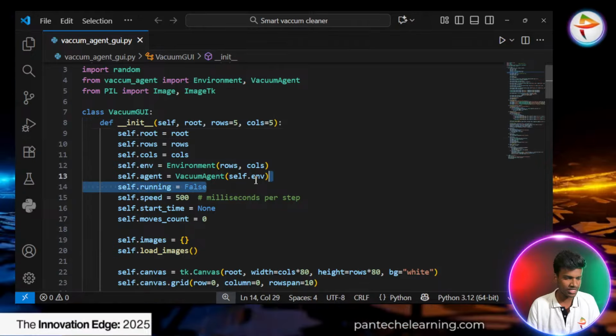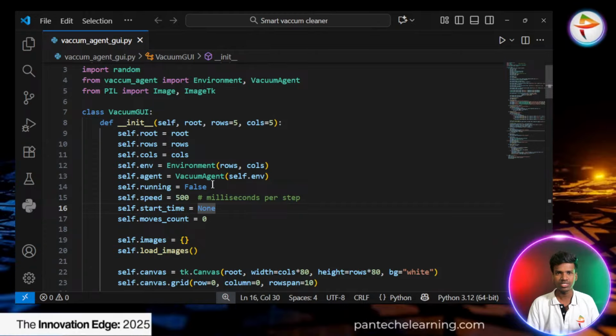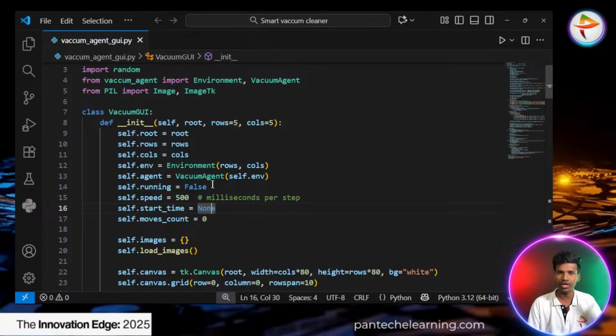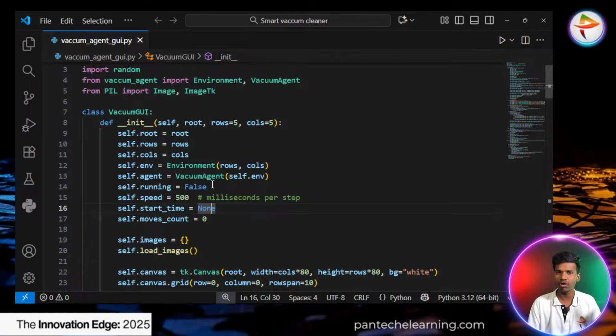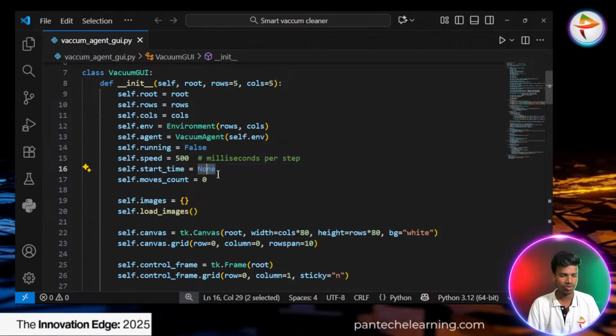The running we still cannot do, right? When we give start, only then the vacuum cleaner will start the process. Same, we try to create the reality of the particular agent, I mean the vacuum cleaner. Whenever we need, we can turn it on and it automatically cleans the place. Some tools have automatic on or automatic off, and manual is also there, right? Speed is a maximum of 500, the starting time we don't know so we represent it as none, and moves count starts with 0.